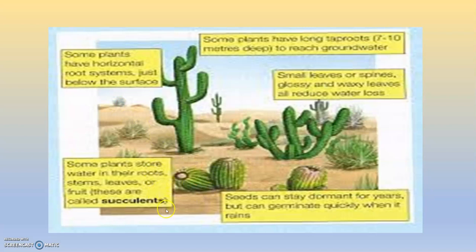These are called succulents. Seeds can stay dormant for years but can germinate quickly when it rains. Small leaves or spines, glossy and waxy leaves to reduce water loss. Some plants have long tap roots to reach groundwater. So these are the different adaptations you can see here.